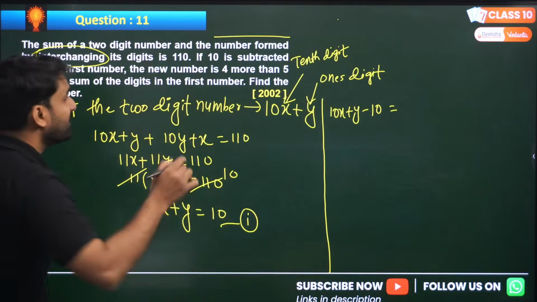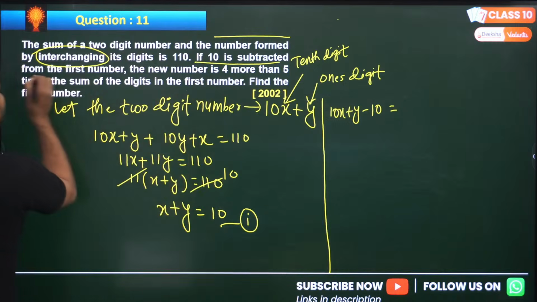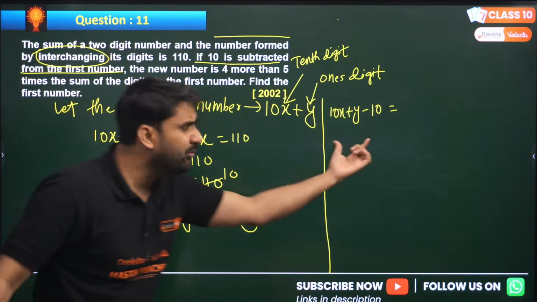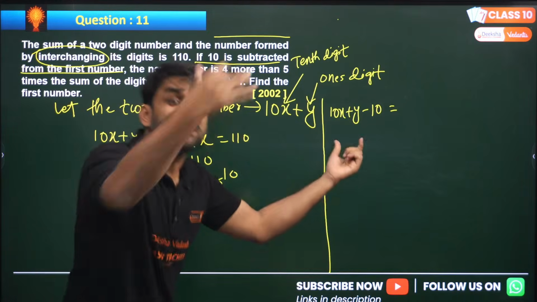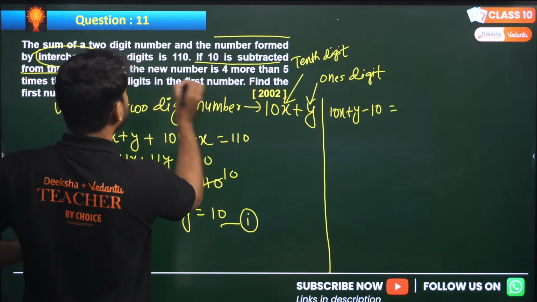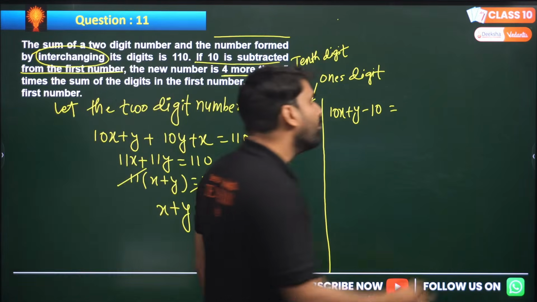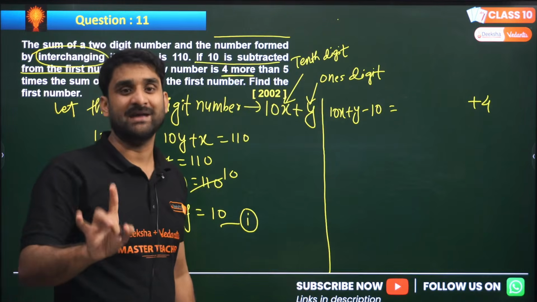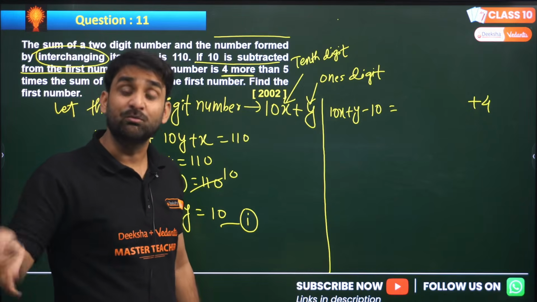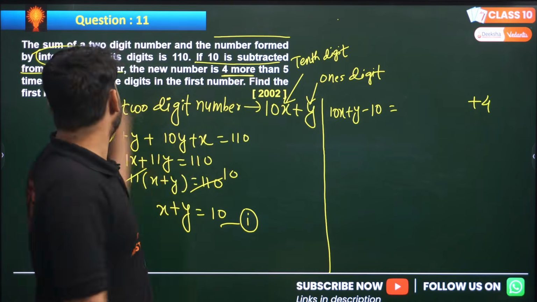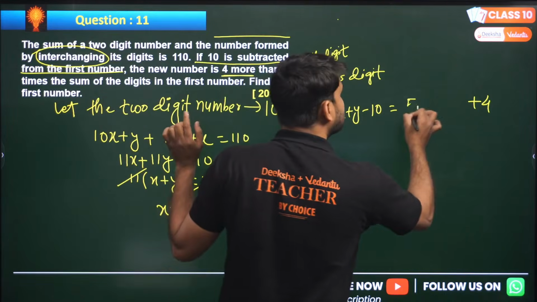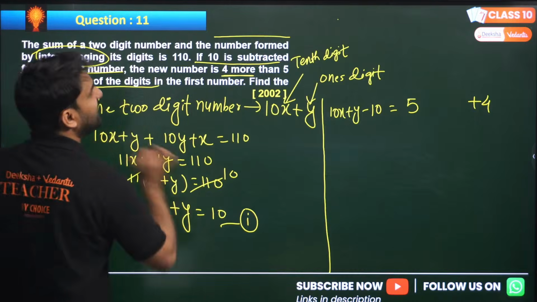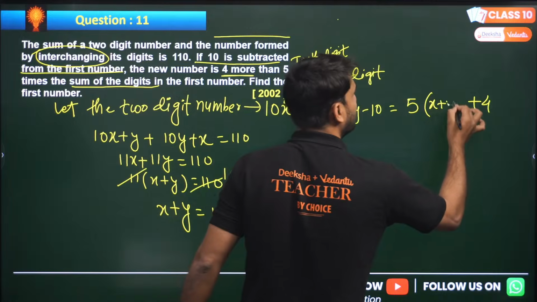Let me give you a very short trick. If 10 is subtracted from the first number, the new number, because we are subtracting the 10, is 4 more. More means what? More means always add. More means add, less means minus. 4 more than 5 times means multiplication. 5 times what? 5 times the sum of the digits, x plus y.